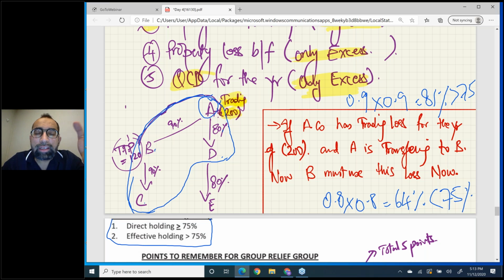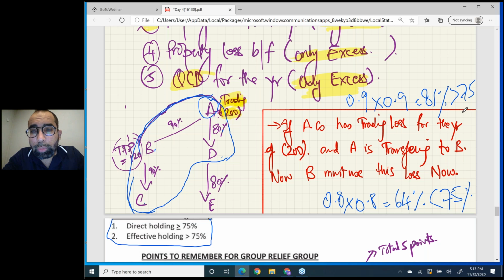And the company who receives the loss is called the claimant company. Now you can think that the loss of one company can be used by another company as well. Within a 75% group, please look at me, one company's loss can be used by another company. So now you may ask the question, sir, which loss can be transferred?